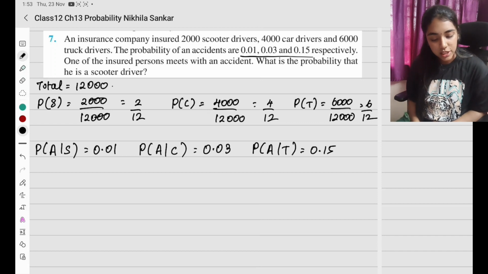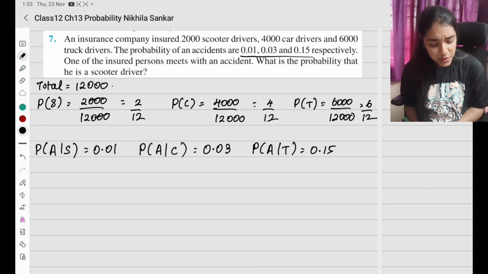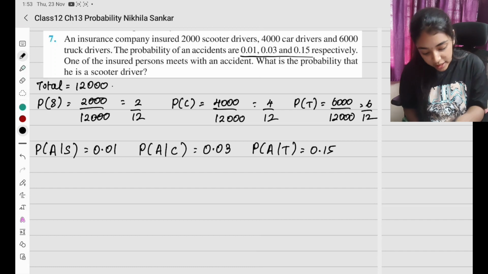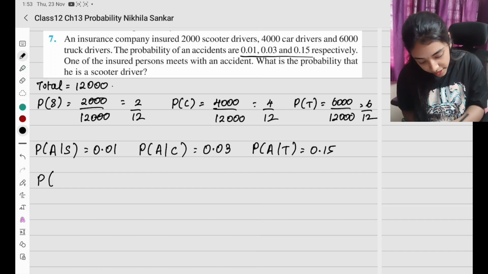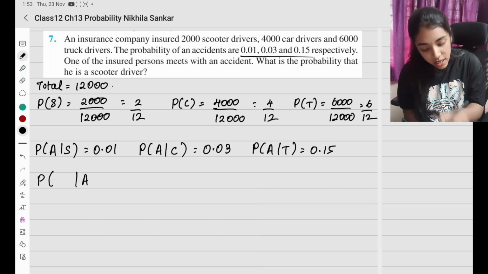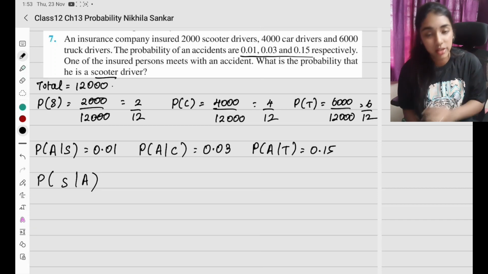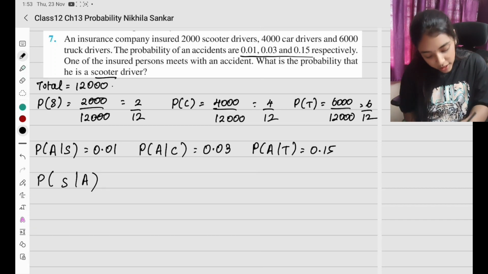One of the insured person meets with an accident. What is the probability that he is a scooter driver? So probability that this person meets with an accident, what is the probability that he is a scooter driver? This is what they are asking. So what are we going to do in our formula?